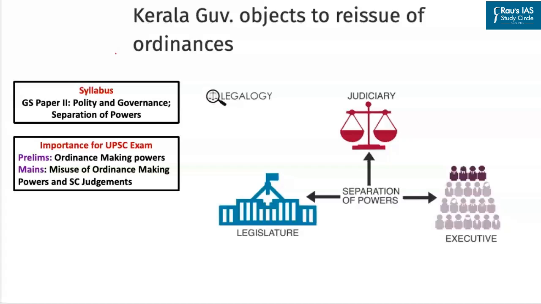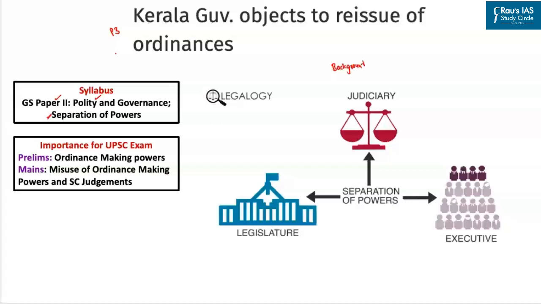The next article appears on page number 3. The article is titled Kerala Governor objects to the reissuance of ordinances. This article shall be important from the perspective of GS paper 2 Polity and Governance, more specifically under the subsection of separation of powers. Now, before discussing this article in much greater detail, let us first look into the background.